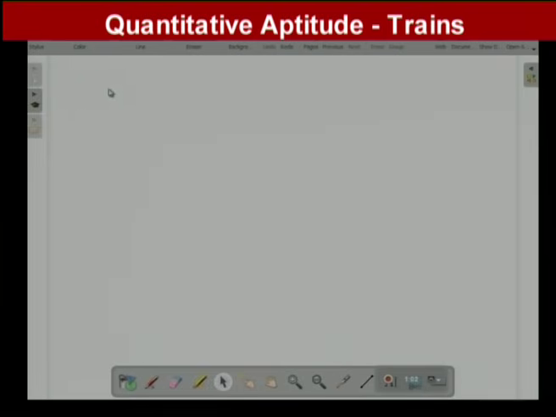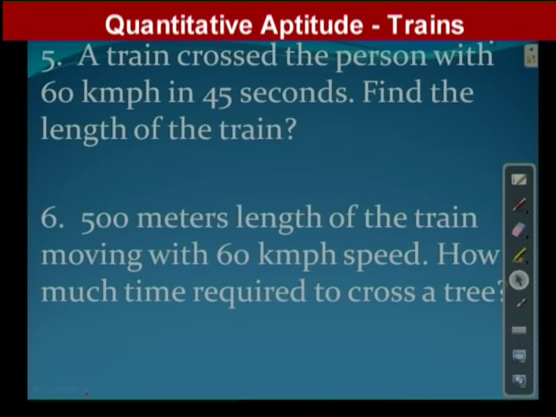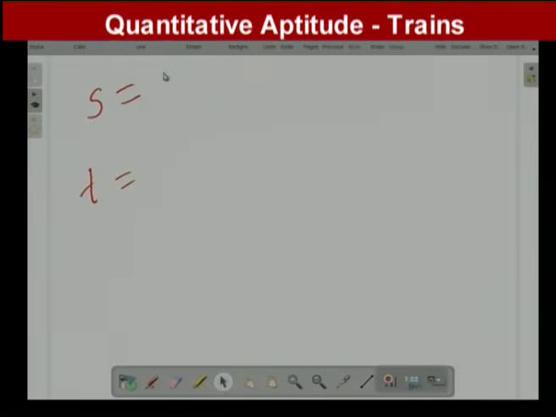So speed is equal to 60 km/h, and time is equal to 45 seconds given.